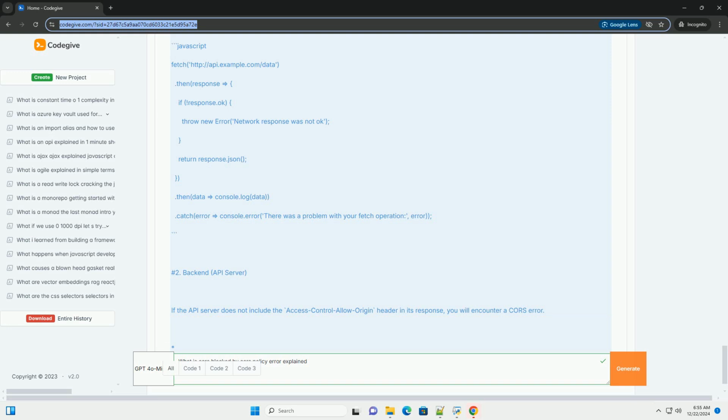Understanding CORS and the CORS policy error. Cross-origin resource sharing, CORS, is a security feature implemented in web browsers to prevent malicious websites from making requests to a different origin (domain, protocol, or port) than the one that served the web page. When a web application makes a request to a different origin, the browser checks if that origin is allowed to access the resource. If it isn't, the browser blocks the request and you often see a CORS error in the